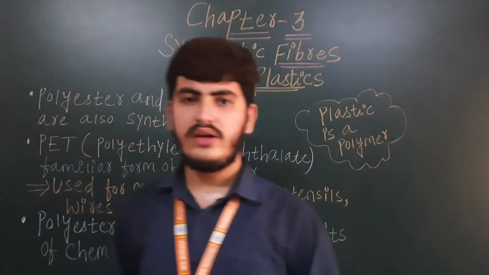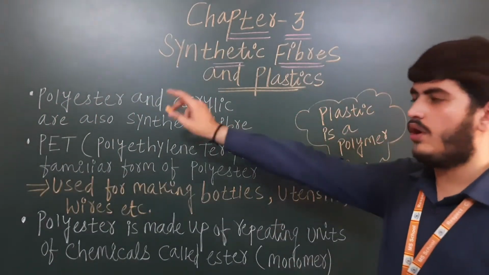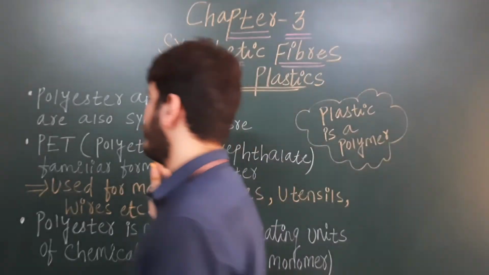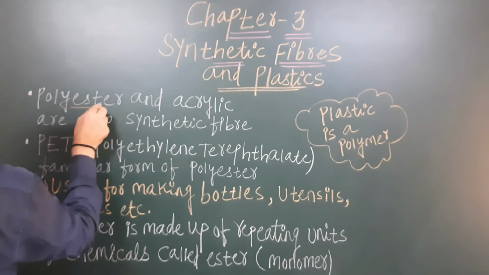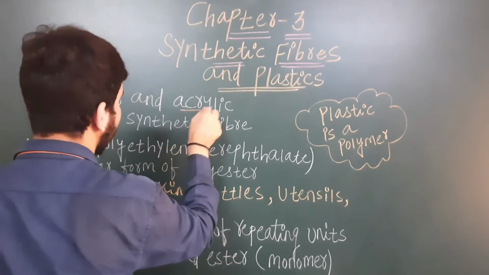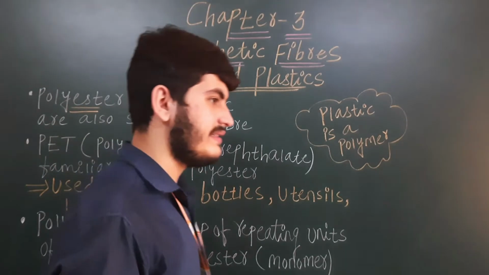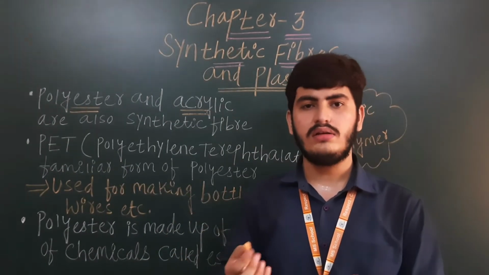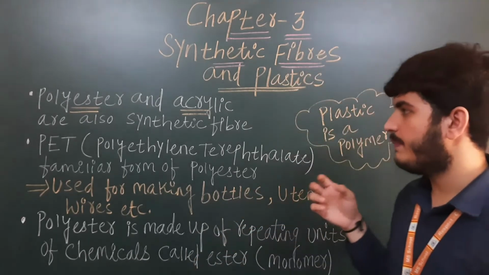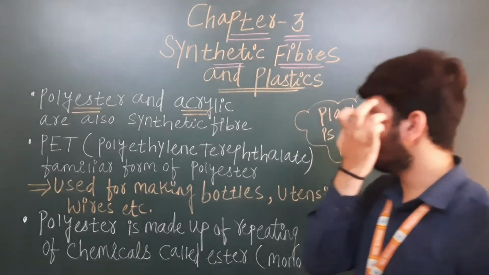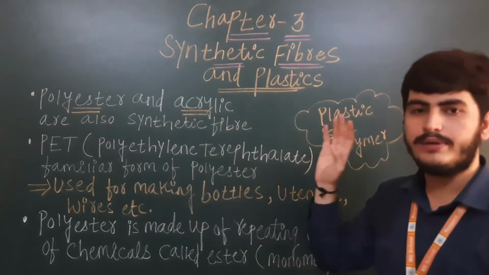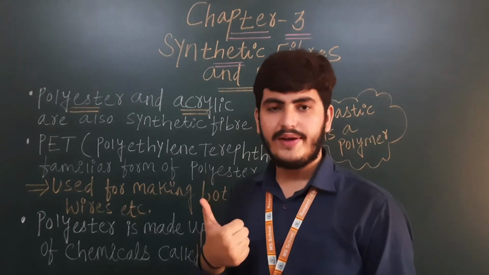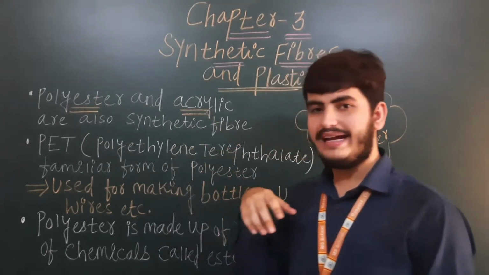So today in this video we are going to cover two other types of synthetic fiber, polyester and acrylic. These are the last two fibers. Then we will see the characteristics of synthetic fibers. Then we will see plastic and the characteristics of plastic. So moving to today's topic, polyester and acrylic are also synthetic fibers. So in total you have learned about 4 fibers in this chapter: rayon, nylon, polyester and acrylic.